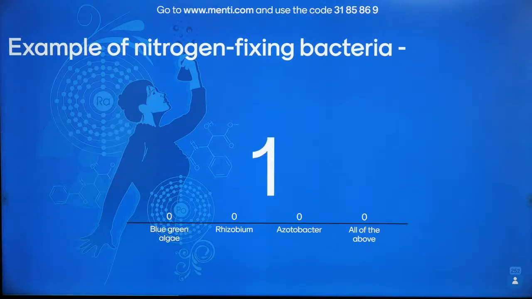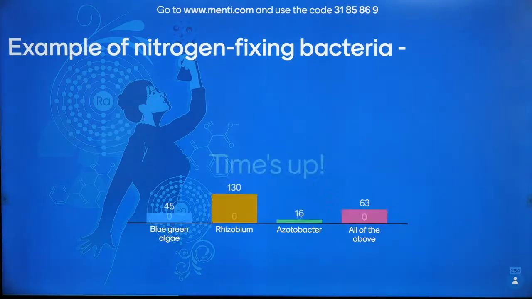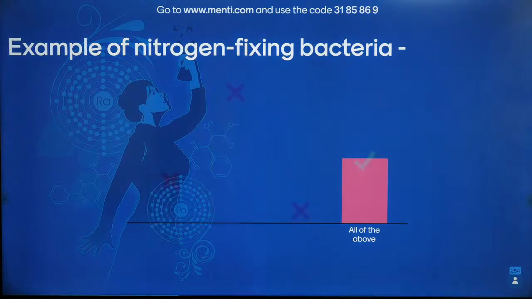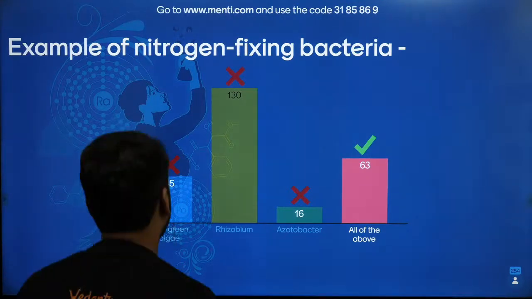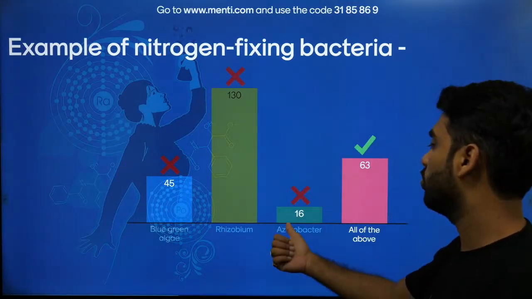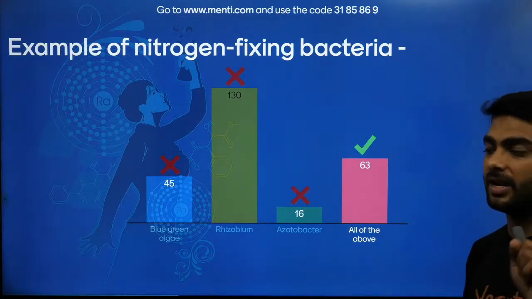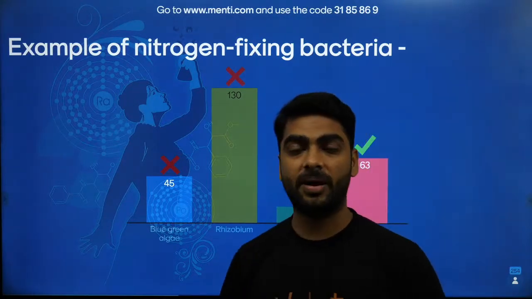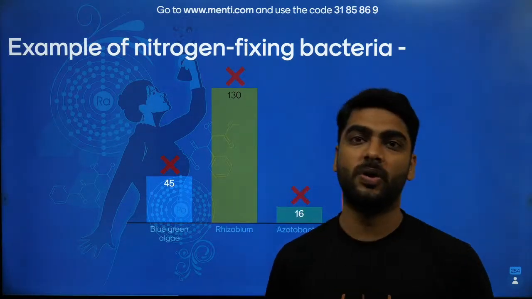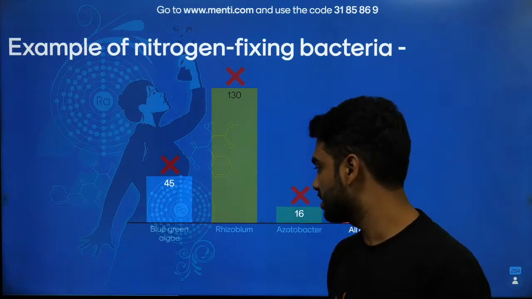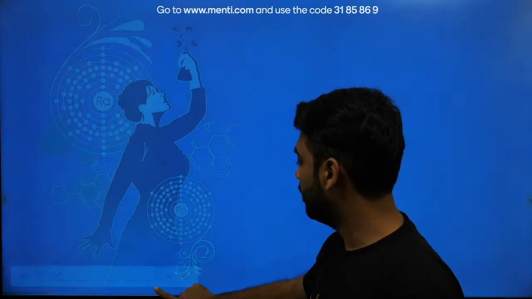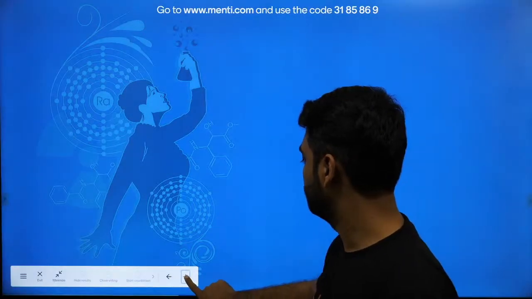Come on. Very, very important chapters and very, very important revisions. Very good. The answer to this question is all of the above. Blue-green algae, Rhizobium, Azotobacter, all of them are nitrogen fixing. If you are not able to answer this, it is really very bad. You should be able to answer all of these, right? Taking me to the leaderboard.